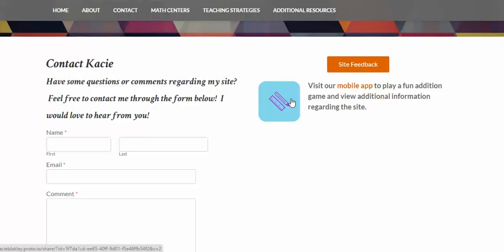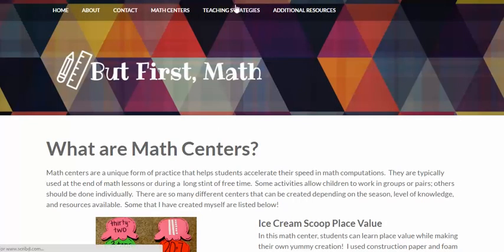Underneath that in the blue right here is my mobile app prototype. So feel free to click on that and just check out kind of what I have there. It's mostly what I have on my website, and then there's also an additional game that first graders can play. It's math addition and subtraction problems. So check that out.